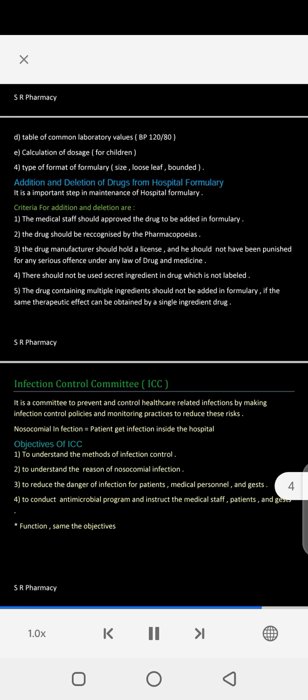Objectives of ICC. 1. To understand the methods of infection control. 2. To understand the reasons for nosocomial infection. 3. To reduce the danger of infection for patients, medical personnel, and guests. 4. To conduct an antimicrobial program and instruct the medical staff, patients, and guests. Functions are the same as the objectives.